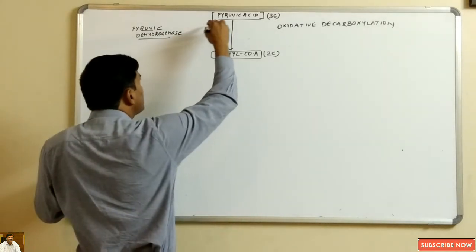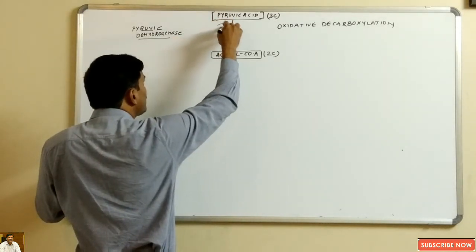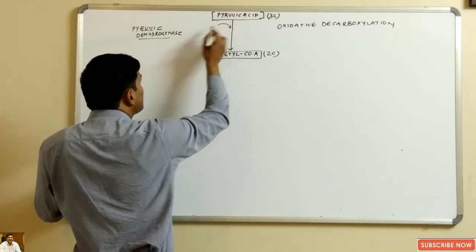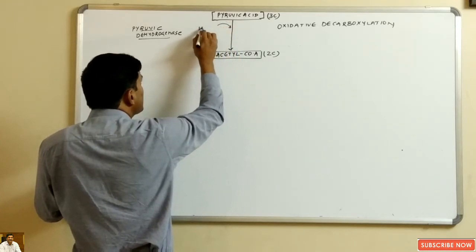And in this conversion, see here that lipoic acid will be used.